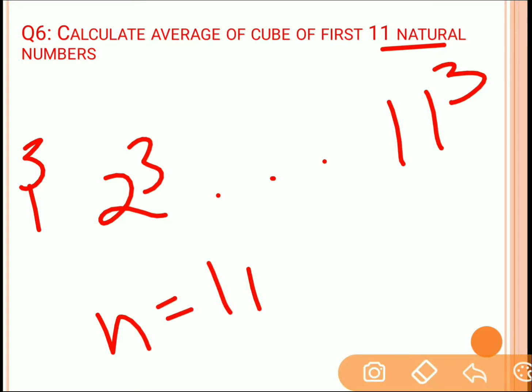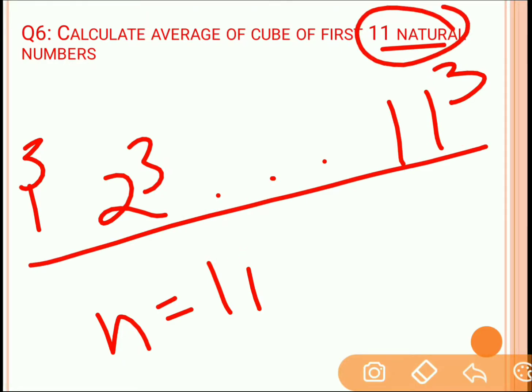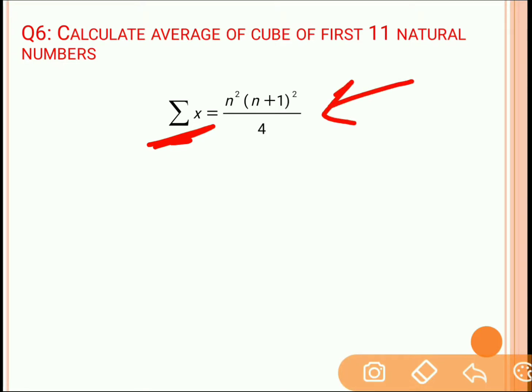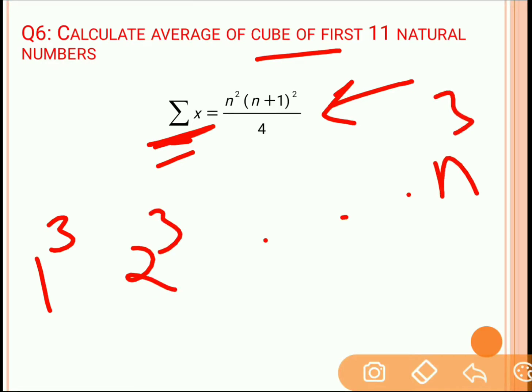Now there is a formula to find the sum of cubes of natural numbers. So what is that formula? Sigma x is nothing but the sum of the cubes of the first n natural numbers, that is 1 cube, 2 cube up to n cube. The formula for that is n square into n plus 1 whole square by 4.